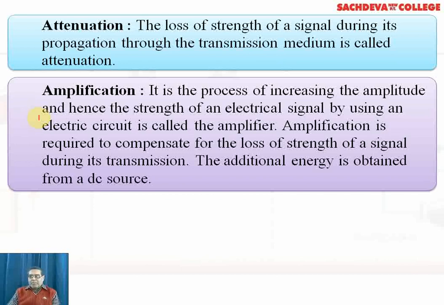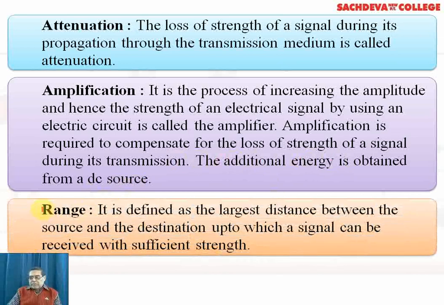So I will elaborate amplification now. It is a process of increasing the amplitude and hence the strength of electrical signal. So if there is attenuation, there is a loss of strength of the signal, we have to amplify it. That's why amplification is necessary for a signal. So amplification is required to compensate for the loss of strength of a signal during its transmission. The additional energy is obtained from a DC source, direct current source, in which the waves are coming, which are moving unidirectional.